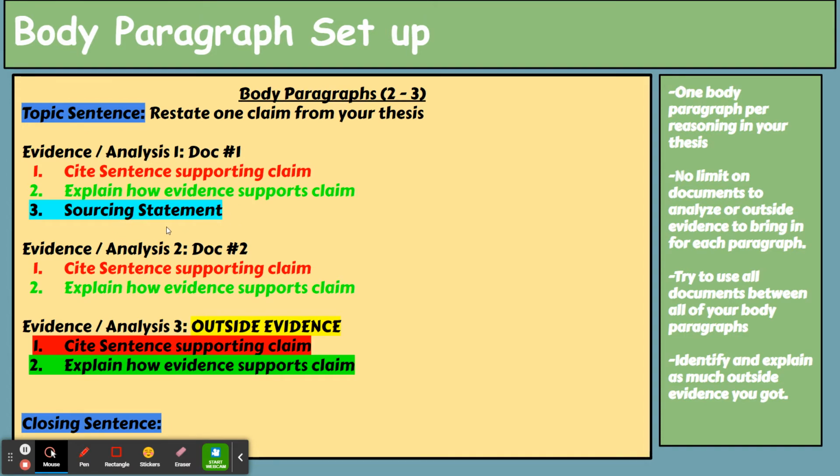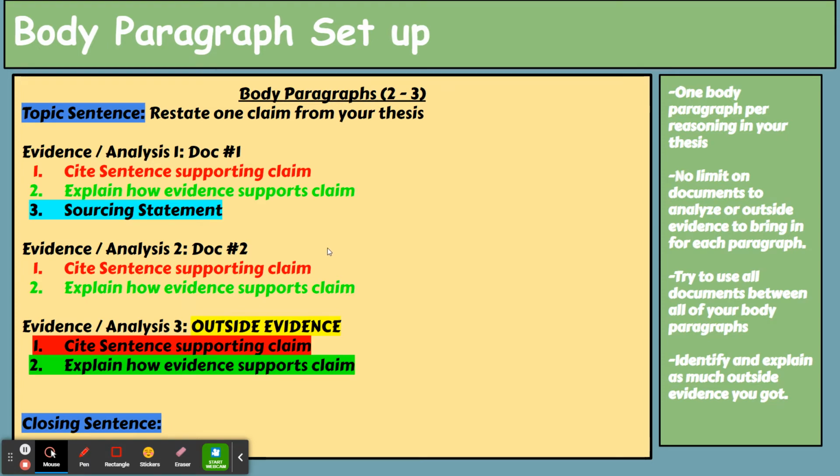After you give your evidence for that document, your explanation for that document, and that sourcing HAP statement, if you're using it for that document, you're going to go directly into the next document. You're going to cite supporting information from that document that ties back to the first sentence, the claim in that body paragraph. Then you're going to explain it. Maybe for the second doc you don't want to use a HAP sourcing statement because it's too hard. So you don't use that. You just go directly into the next doc. And you're going to do that basically for 3 documents. Right here, I only have 2, but you're going to do that for 3 on your essay. So be aware of that.